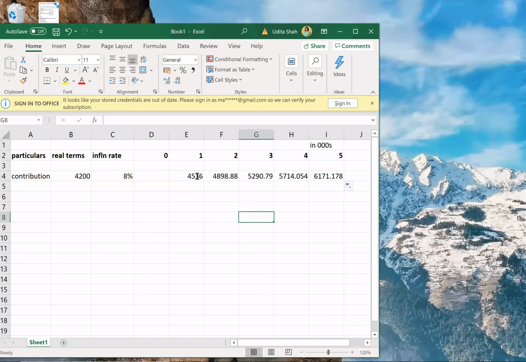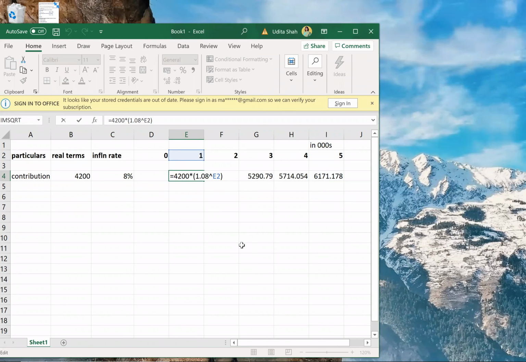Let me explain this once again: 4,200 was without inflation. So my year 1 contribution will be 4,200 into (1 plus r upon 100) raised to n. 8% means 8 upon 100, so 0.08. 1 plus 0.08 gives 1.08 raised to 1, 2, 3, 4, 5. That gives me my contribution.